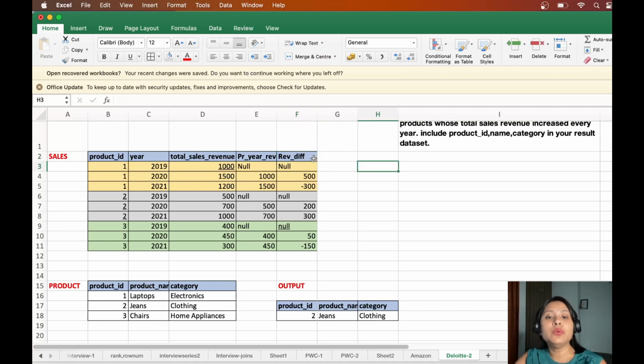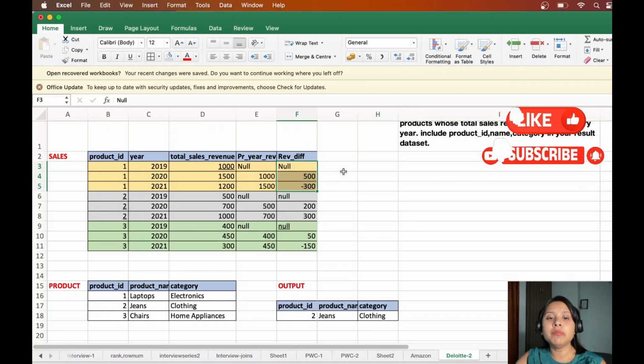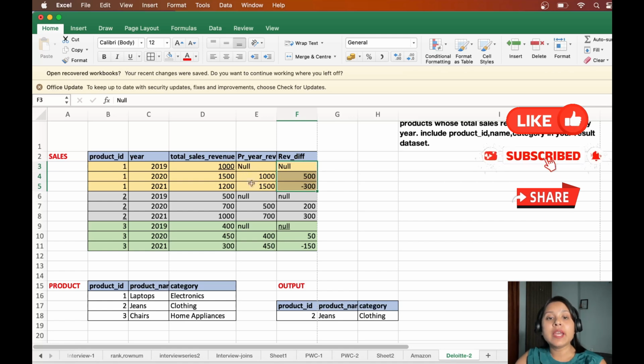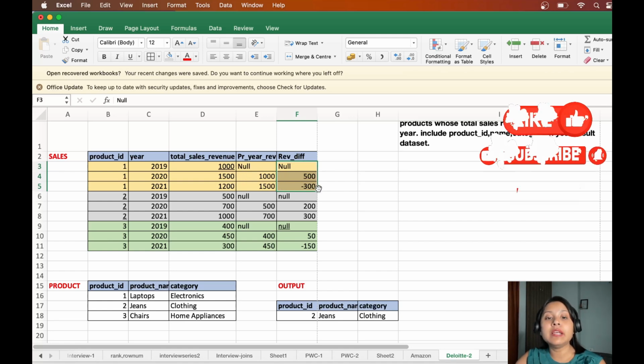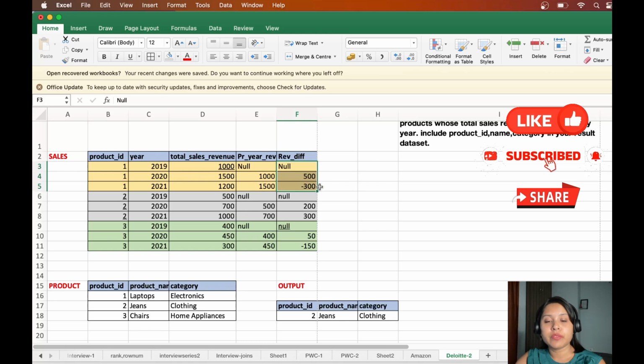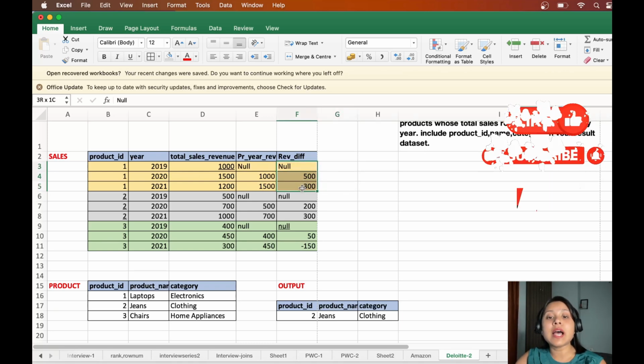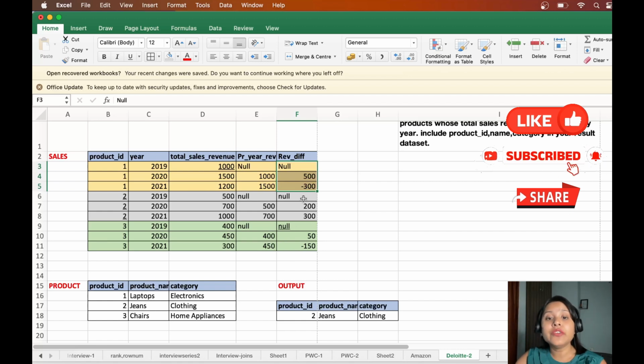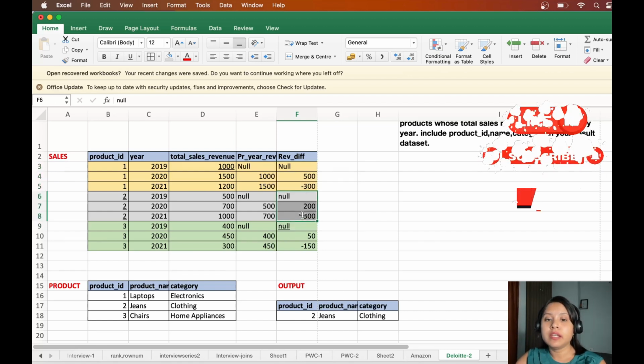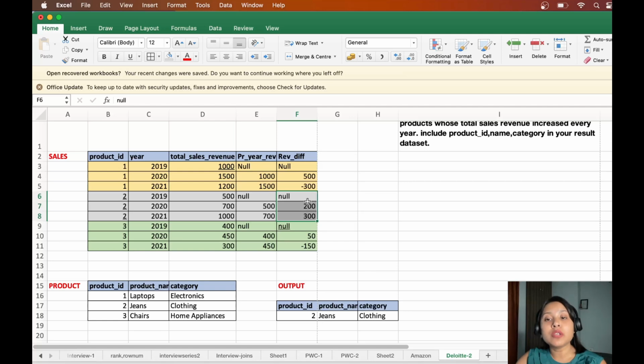Now, if I have to get the result data set, the increasing result data set, then I will be checking what the minimum value of this is. If there is something coming in negative, then it is actually a decreasing data set. If it is coming positive, then it is a positive data set, increasing every year. So let's go ahead and solve this question in our Databricks notebook.